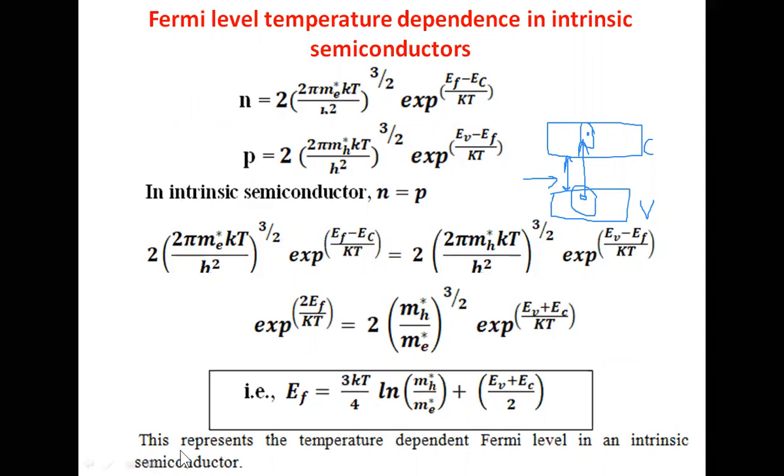Then we get the expression for EF, the Fermi energy level, which is given by 3 kT by 4 ln of (mh star by me star) plus (EV plus EC) by 2.